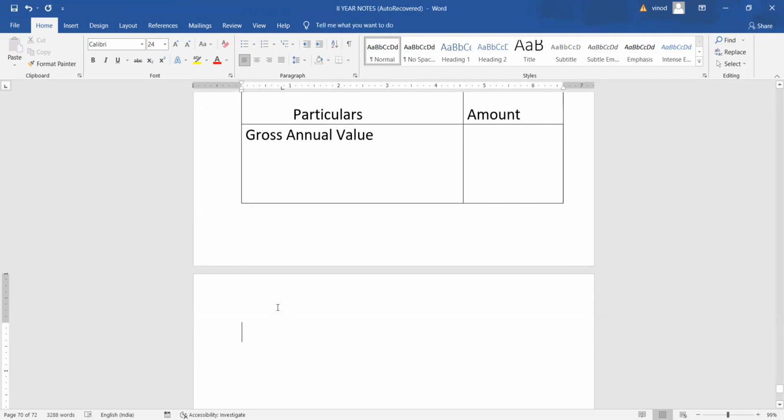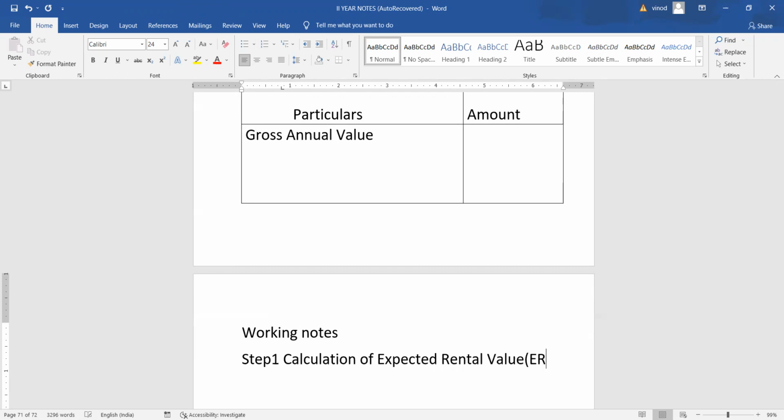Let's take working notes. In step 1, calculation of expected rental value. Students, please remember, in this problem the standard rent is not given.